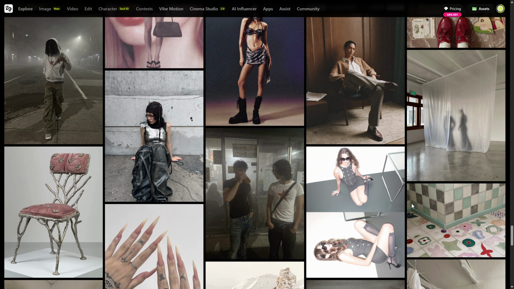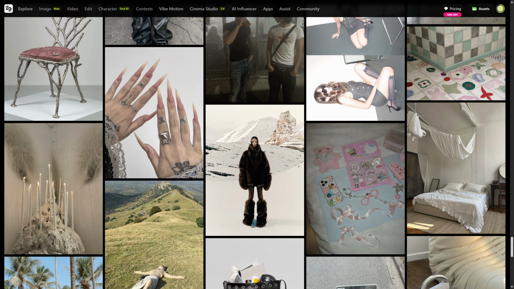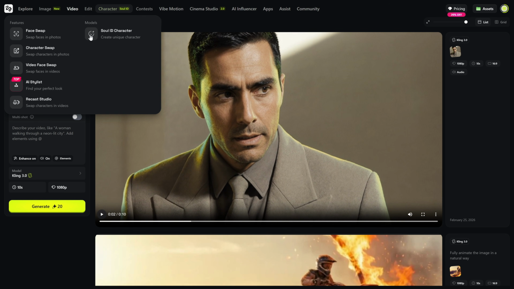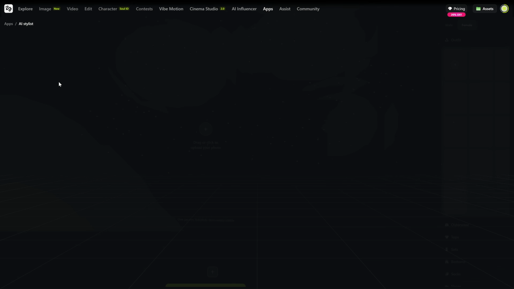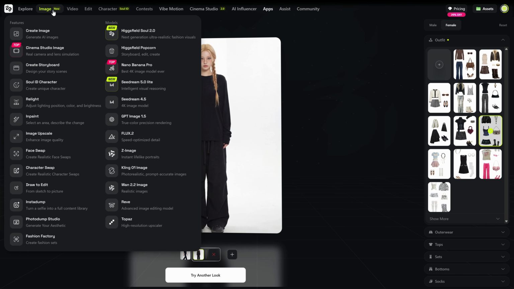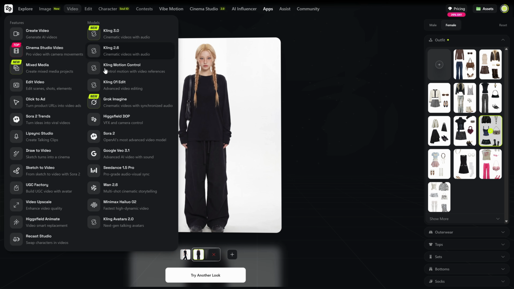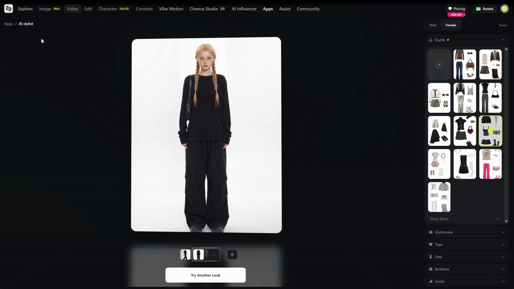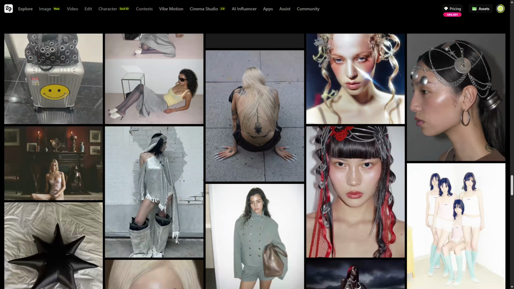And if you still don't know what to make, I recommend exploring the rest of the tools available inside Higgsfield, because there are features like AI Stylist, where you can upload a person and apply different outfits, plus some of the best image and video AIs on the market. And the platform keeps getting updated non-stop, so I'm sure you'll find everything you need in there.